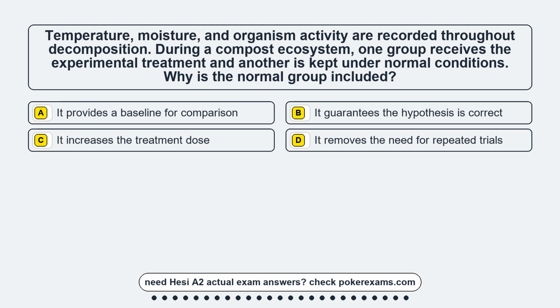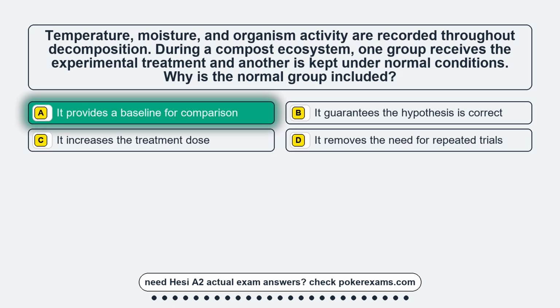Question 16. Temperature, moisture, and organism activity are recorded throughout decomposition. During a compost ecosystem, one group receives the experimental treatment and another is kept under normal conditions. Why is the normal group included? Option A. It provides a baseline for comparison. Option B. It guarantees the hypothesis is correct. Option C. It increases the treatment dose. Option D. It removes the need for repeated trials.